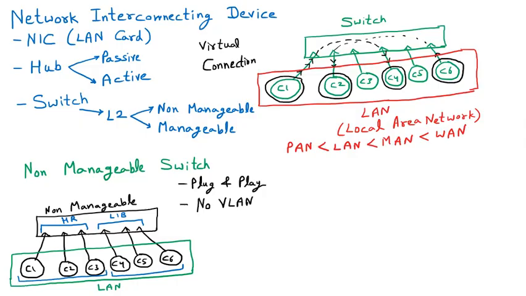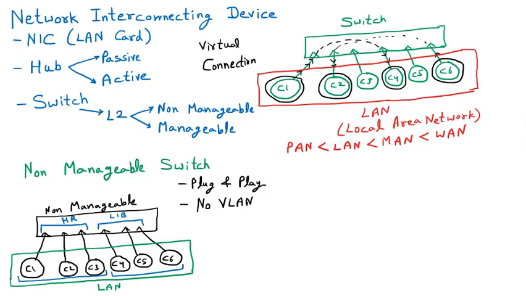Let us suppose that we are assuming a morning section. 60 students are there, assuming that is a LAN. If I say morning students, first 30 go to lab 1 and next 30 go to lab 2. They are actually a part of a LAN, but I am creating the virtual LAN. Virtual LAN means I am virtually creating groups of 30 students.